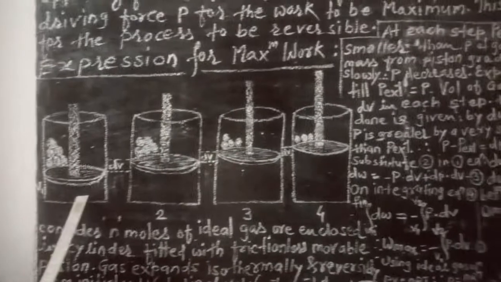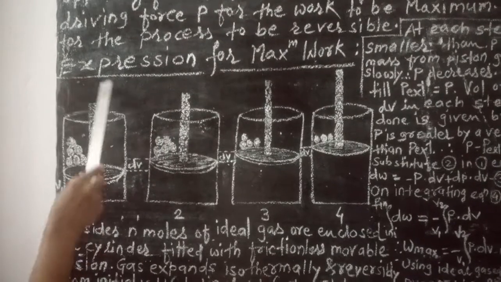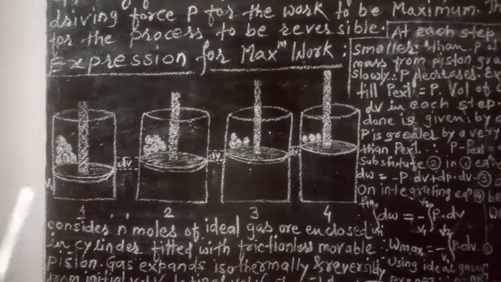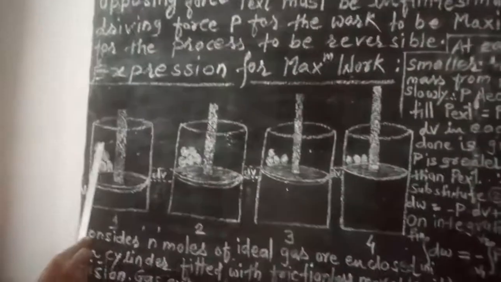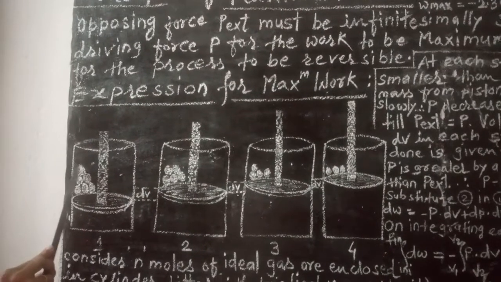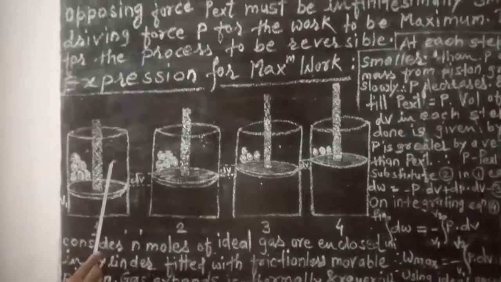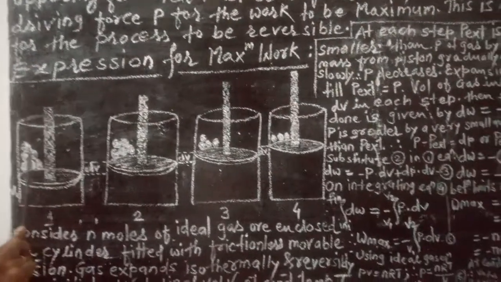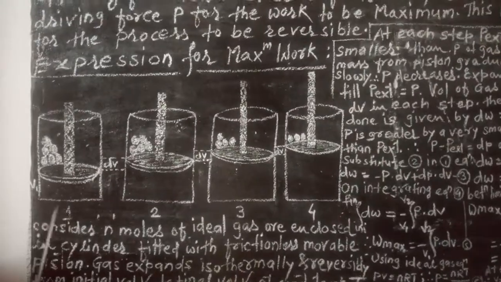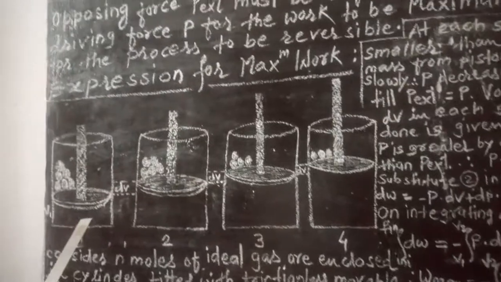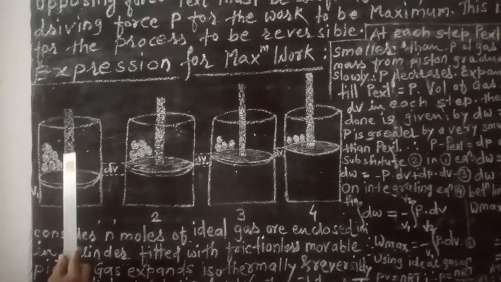Now when the pressure P acting on the gas and P external are equal, if you remove the weight from the piston, what will happen? The pressure surrounding the piston is reduced infinitesimally compared to the pressure acting on the gas. So the piston moves in the upward direction.